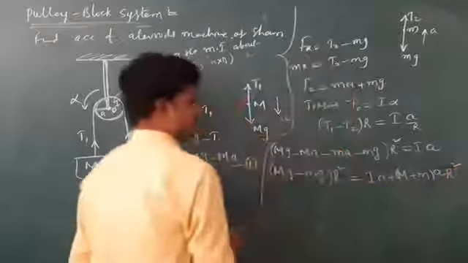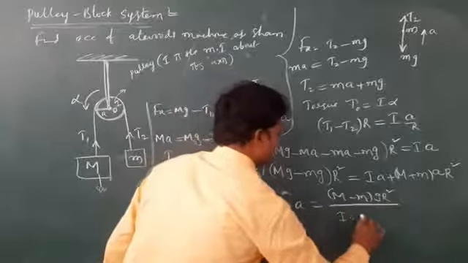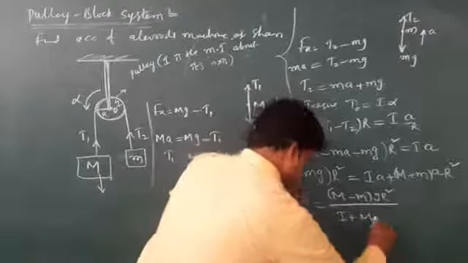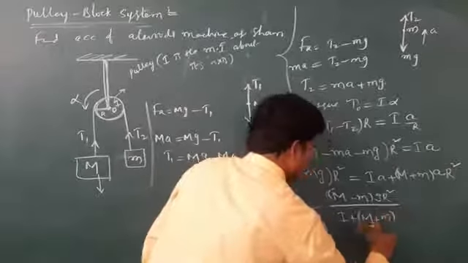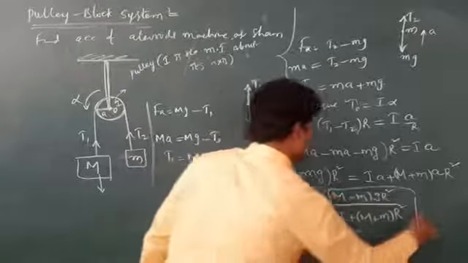So if I take A common and g common, directly we can write A is equal to, verify the calculations, (M minus m) g R square divided by I plus (M plus m) into R square. You verify these calculations.